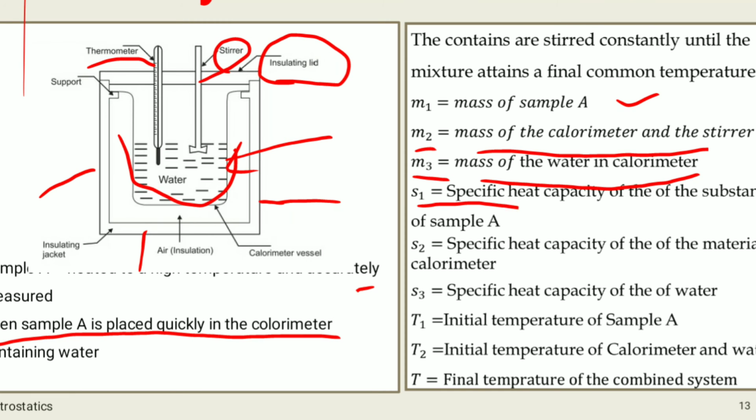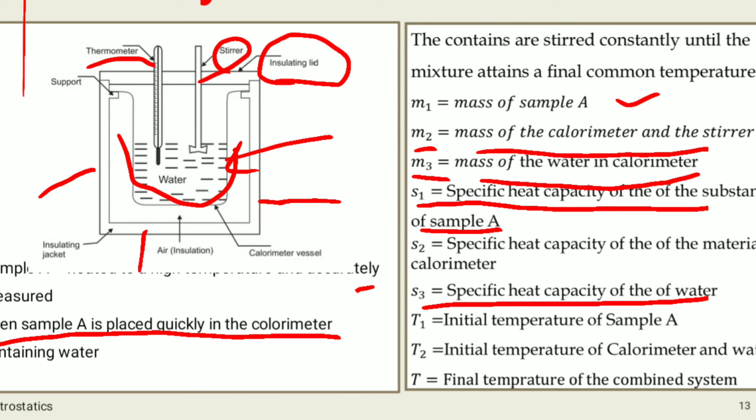S1 is the specific heat capacity of the substance of sample A. S2 is the specific heat capacity of the material of the calorimeter along with the stirrer. Then S3 is the specific heat capacity of water.